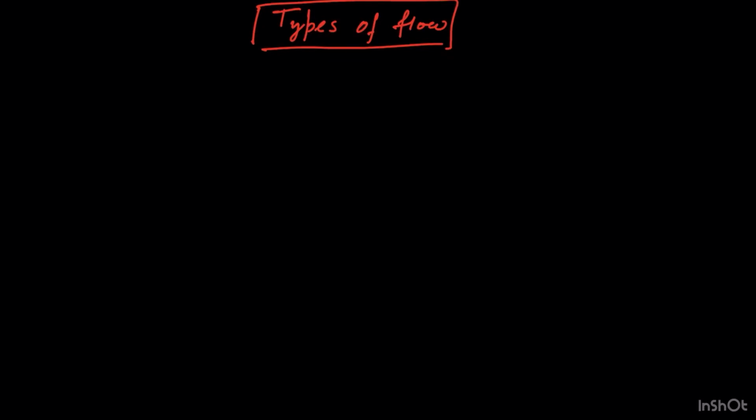Types of flow. There are generally two types of flows of fluids. One of them is steady flow and the other is turbulent flow. So let us discuss first about steady flow.